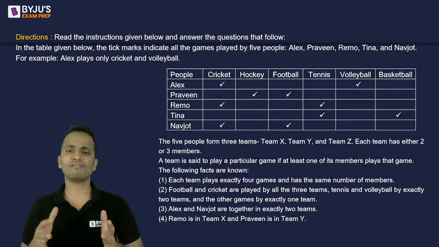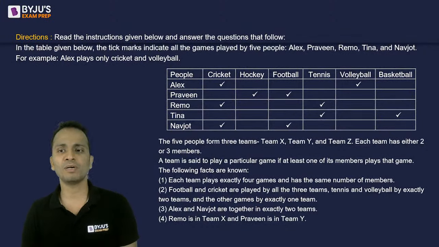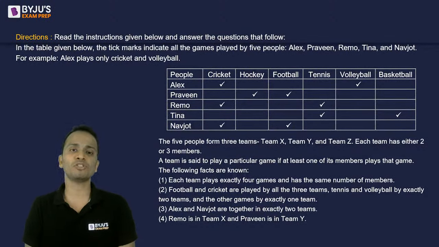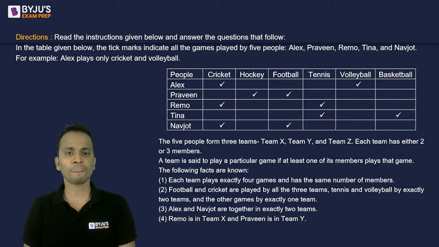Okay, so we have 3 teams and only 5 people. Every team will have a minimum of two or a maximum of three people, either two or three people. So that means a person will be repeated. The same person can be in more than one team. A team is said to play a particular game if at least one of its players plays that game.